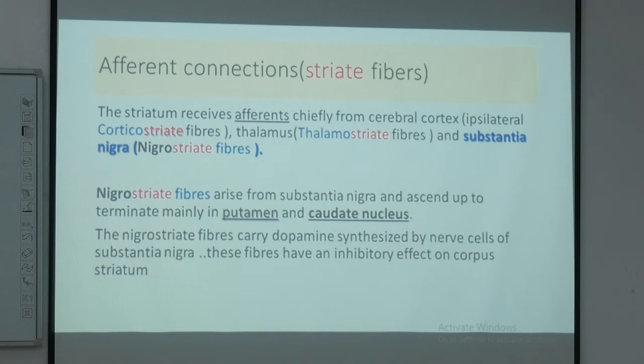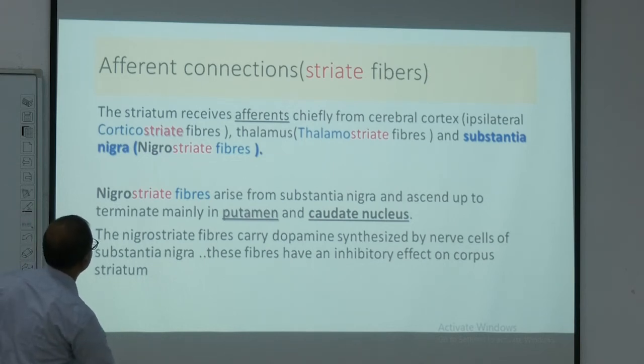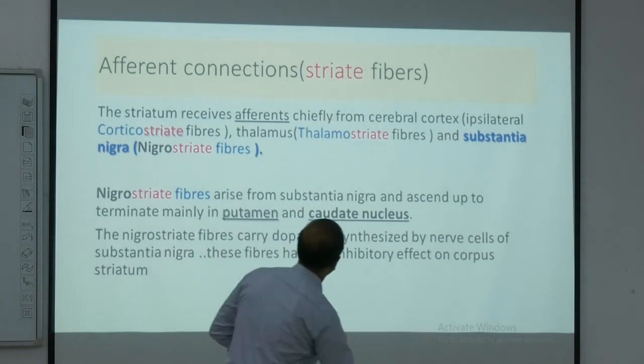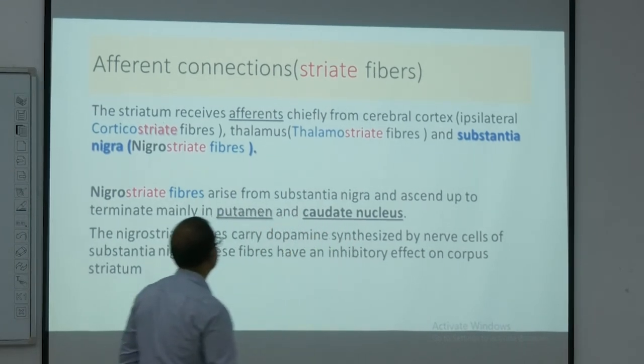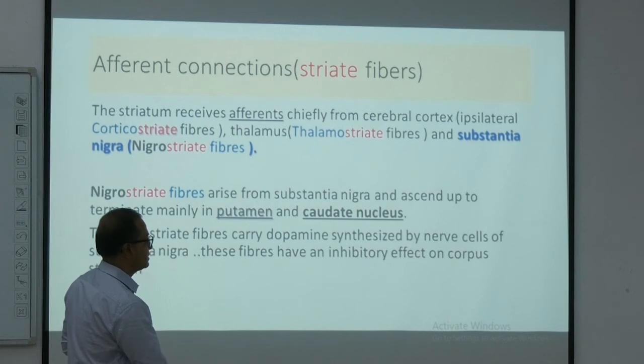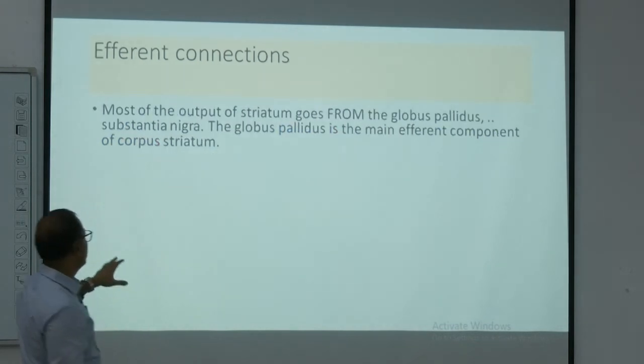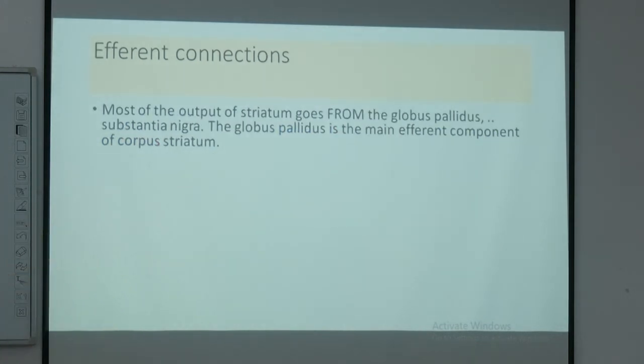There are some fibers which go out from the basal nuclei; we call them efferent fibers. There are very few efferent fibers related to it. These efferent fibers mostly go from the globus pallidus and the substantia nigra. So the efferent fibers are very few, and they go from the globus pallidus and substantia nigra.